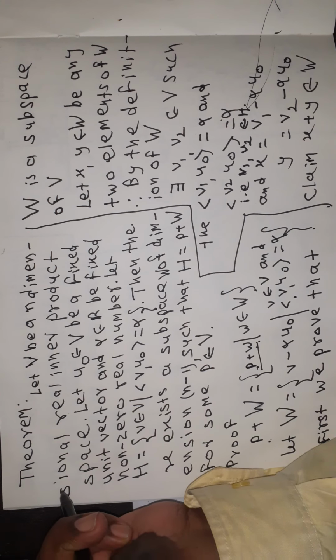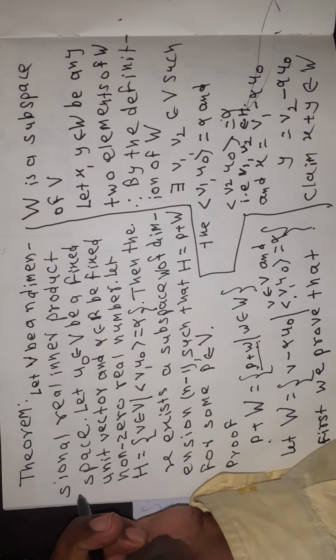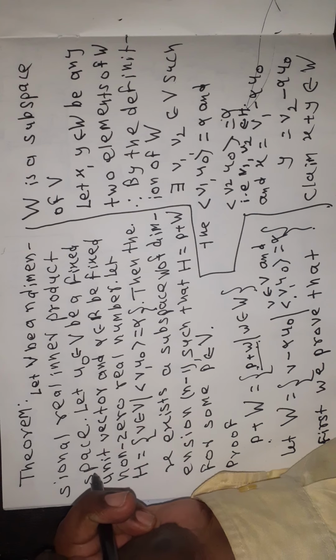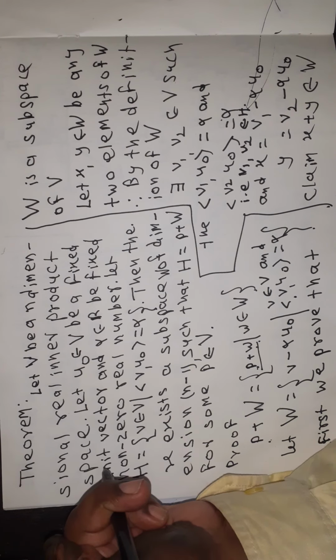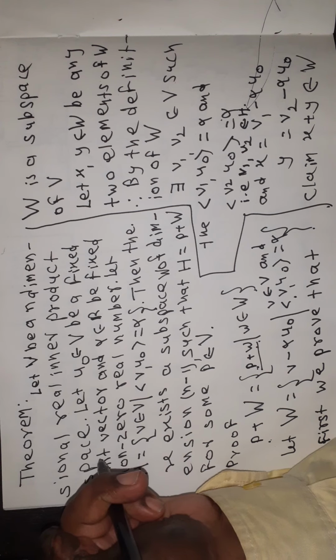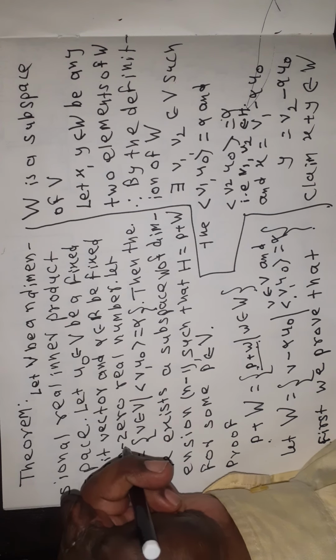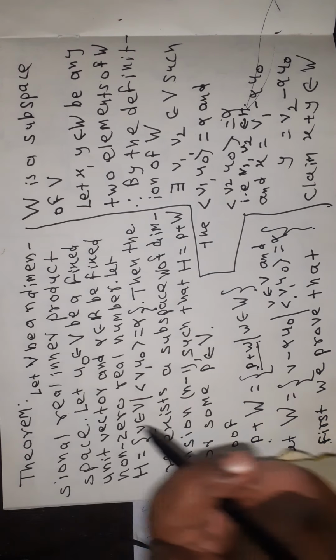तर हे थेरम बघा. Let V be an n-dimensional real inner product space. Let u0 belong to V be a fixed unit vector and alpha belong to R be a fixed non-zero real number. Let H be the set of v belong to V such that angle bracket v, u0 is equal to alpha. Then there exists a subspace W of dimension n minus 1 such that H is equal to P plus W for some P belong to V.